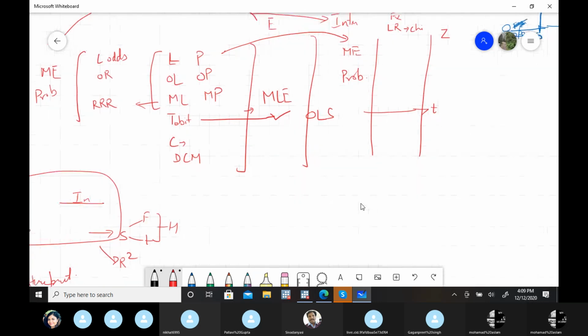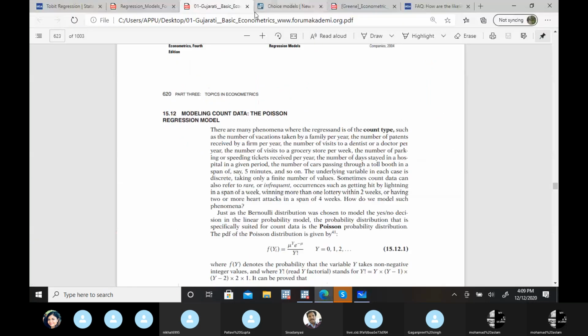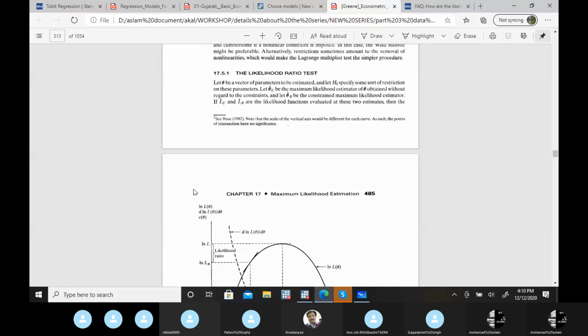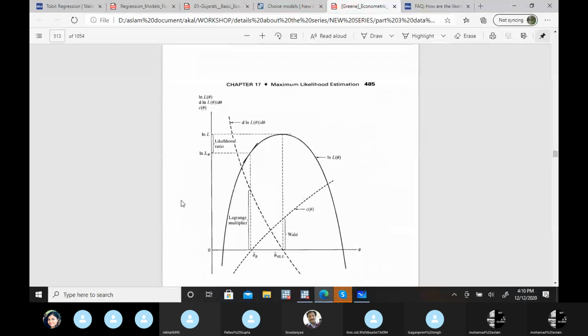Okay, one small concept that I want to cover is count data. The basic methodology is given in Gujarati, where they use the Poisson distribution. So here you can apply it. Again, you can see the parameter is non-linear, so we have to apply the MLE methodology. We use the likelihood ratio test in place of the F ratio for overall model significance.